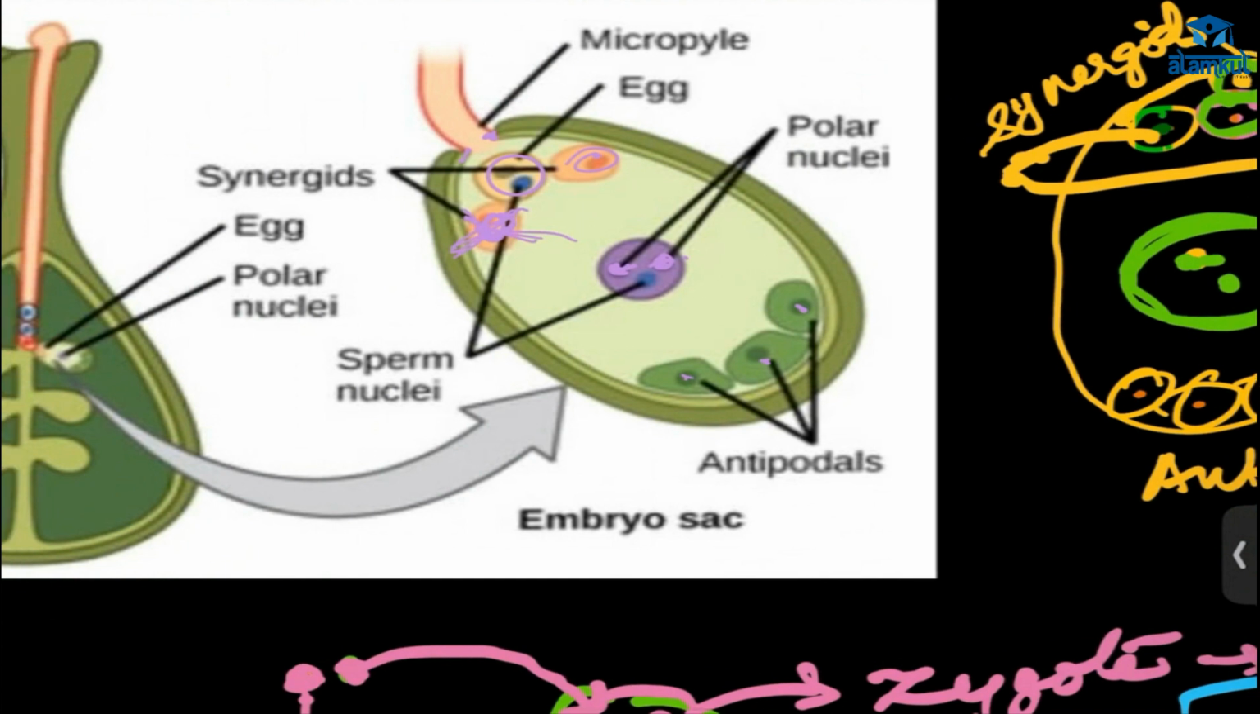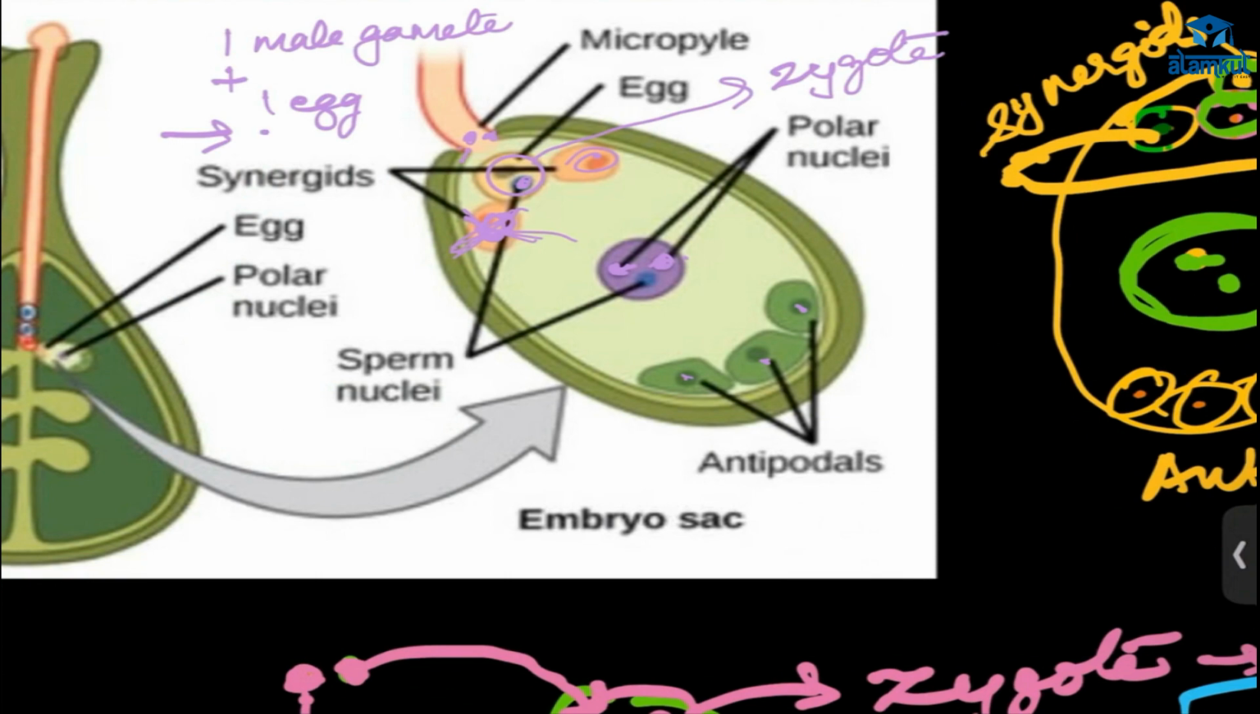And from here, I told you, two male gametes are there. One of the male gametes will fuse with the egg, and it will form what? Zygote. So one male gamete plus one egg will form zygote.